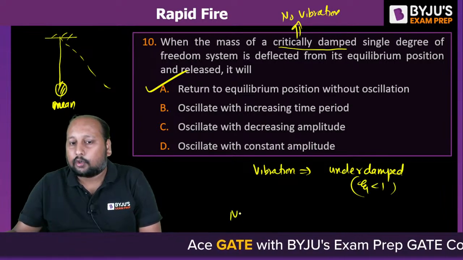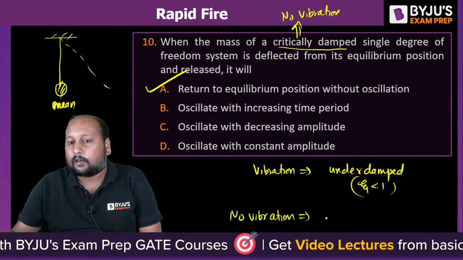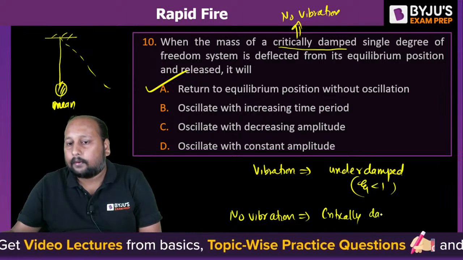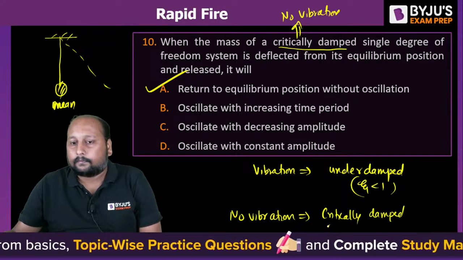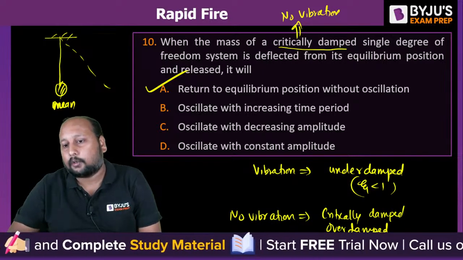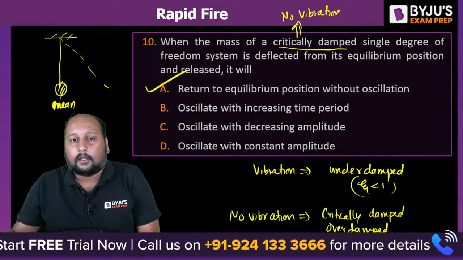There is no vibration in critically damped and overdamped. So option A is correct.